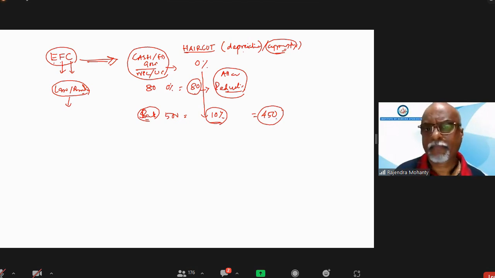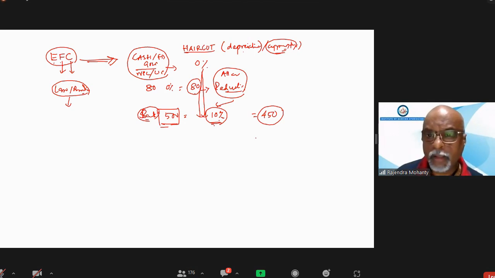Haircut 0%, then I have given an arrow for 10% haircut, meaning depreciation. 500 with 10% depreciation means 450. Are you looking at the screen or not?